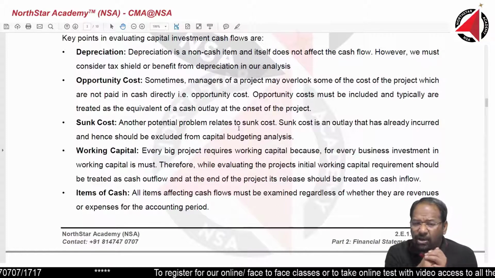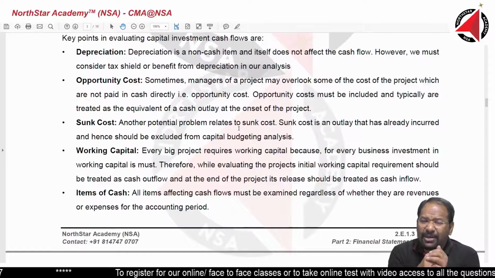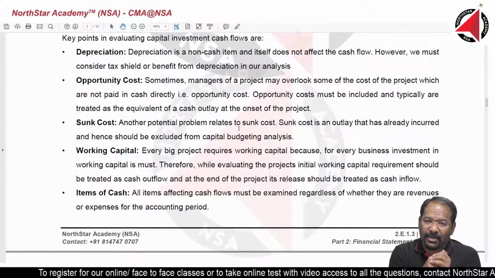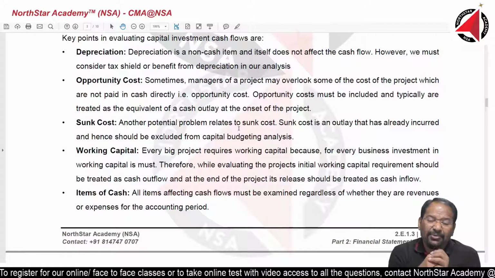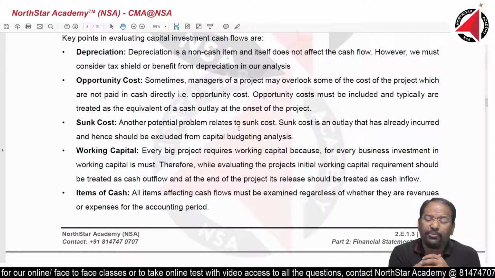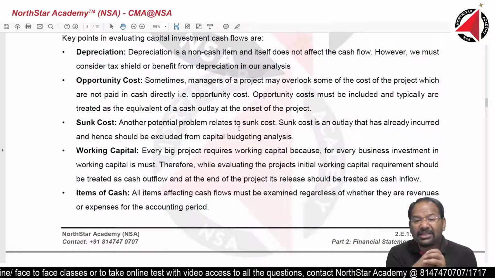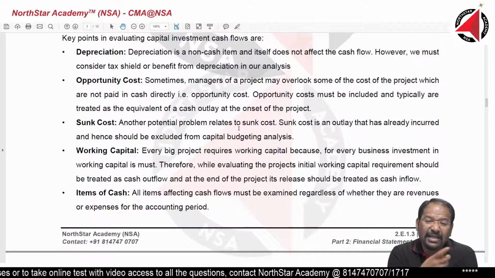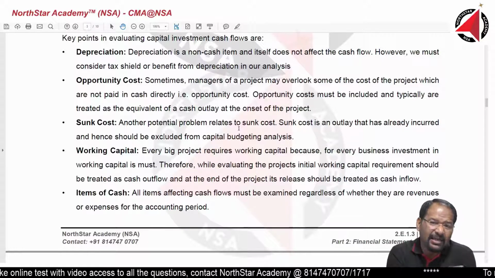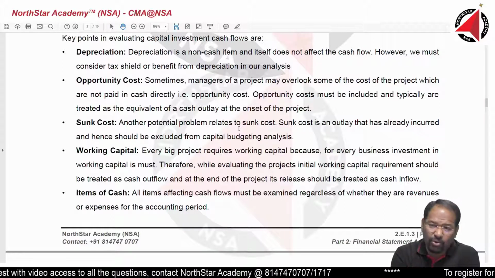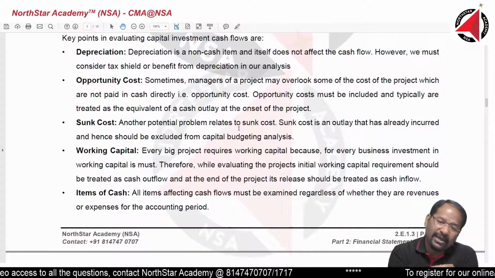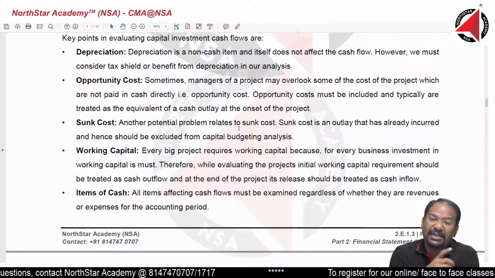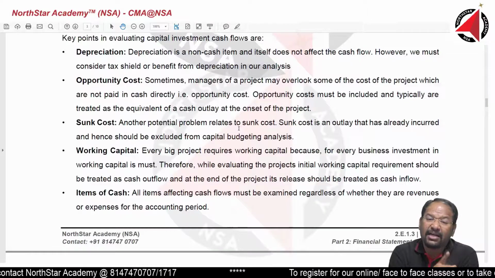Sunk cost. Sunk cost is a very important cost. Sometimes when we think about the future, we must forget our past. In similar lines, when we are looking at a future prospect or future project, and if any cost has already been incurred in the past, and that money which you have already incurred cannot be refunded to you, then there is no point looking into the past for future decisions. Whatever has happened in the past, if it is irreversible, we call it sunk cost.